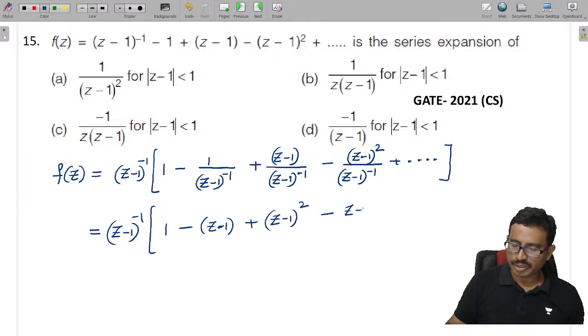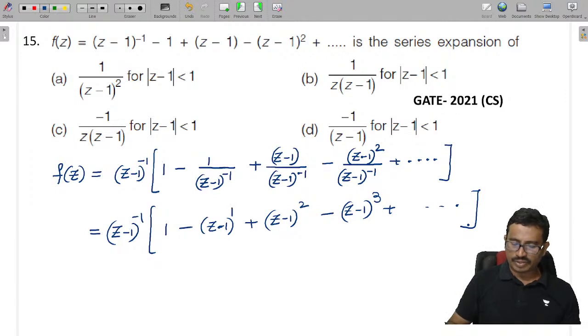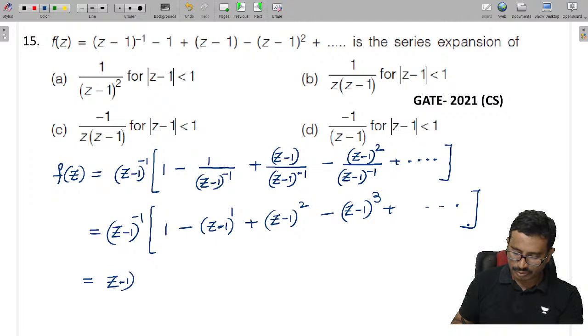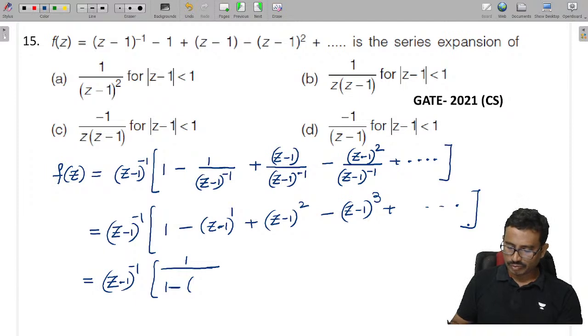This is (z minus 1) whole cube. Check it, all of you, like this is a hoga. Now this power is 1. Now you can tell me, is this the infinite geometric series or not? That is (z minus 1) whole power minus 1. This value is a by 1 minus r. A means 1, divided by the r value. So 1 minus r is equal to, tell me now here. So this is z minus 1 now here. What will we get now here?